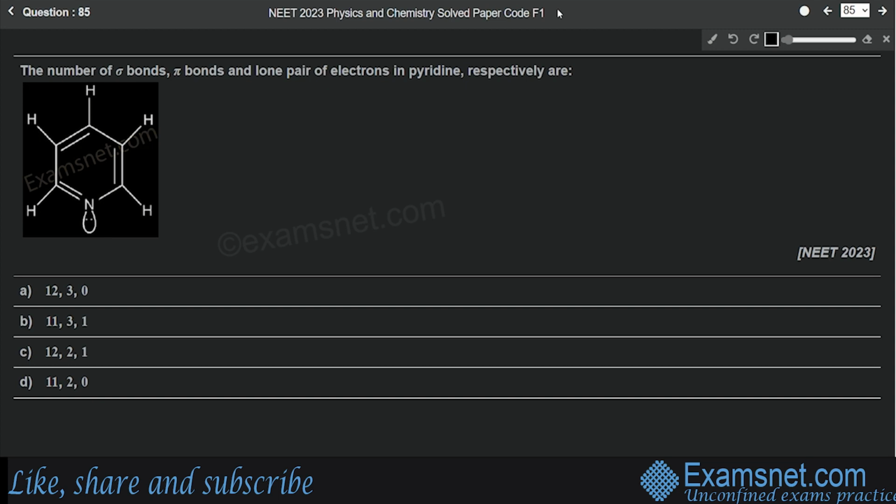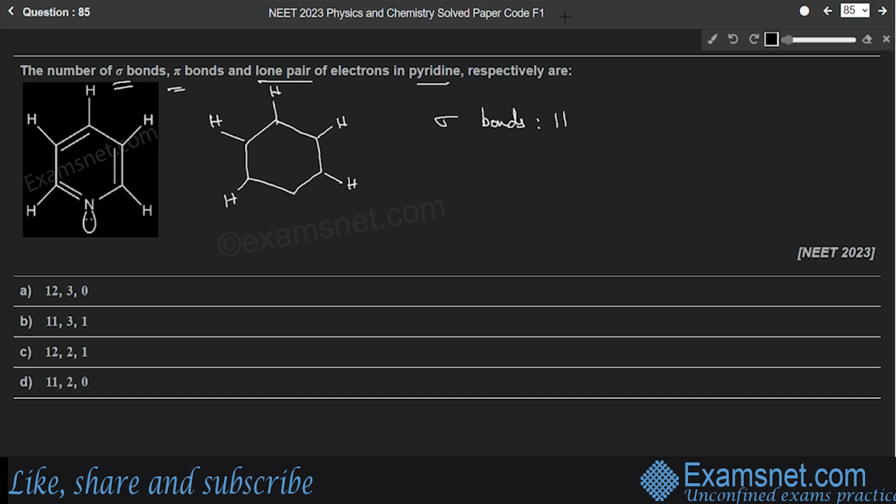Question number 85 is from organic chemistry, and the question is the number of sigma bonds, pi bonds and lone pair of electrons in pyridine respectively are. Okay, so here we can see that there are 6 sigma bonds as part of the ring. Okay, 1, 2, 3, 4, 5, 6. These are 6 sigma bonds. Then 7, 8, 9, 10 and 11. So these are 11 sigma bonds.